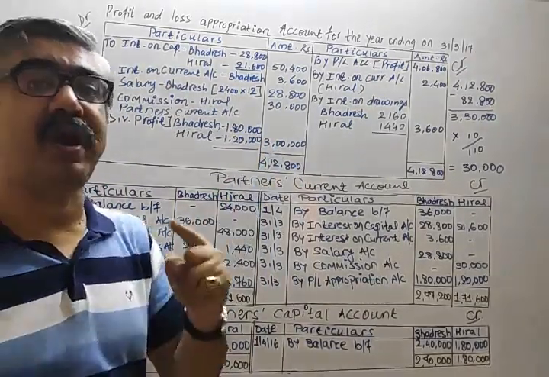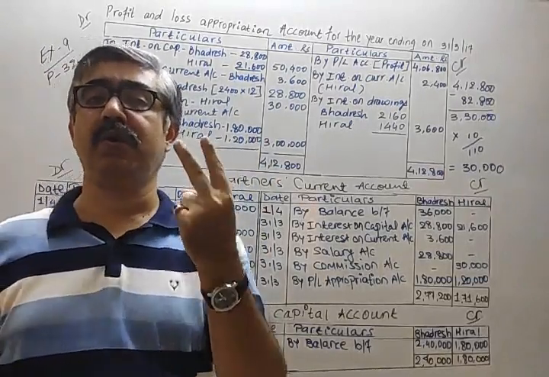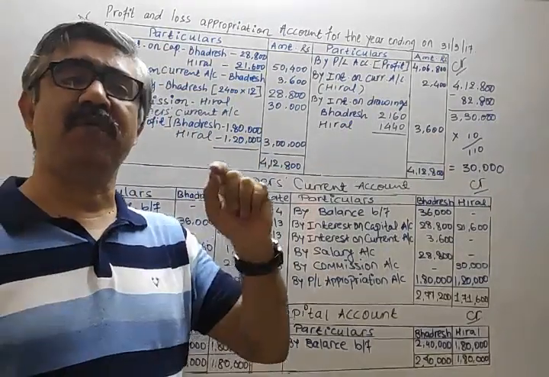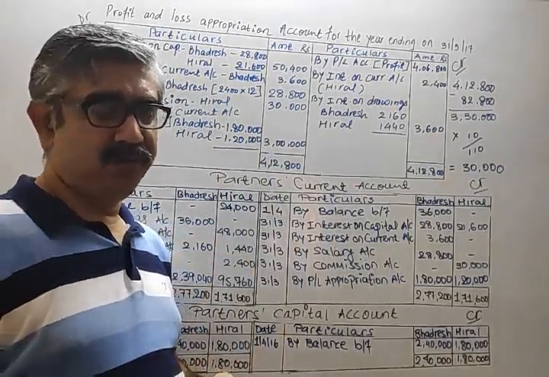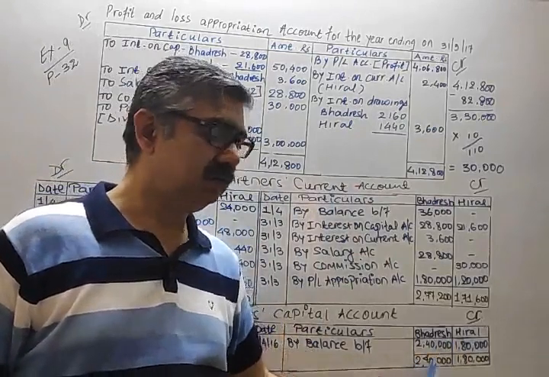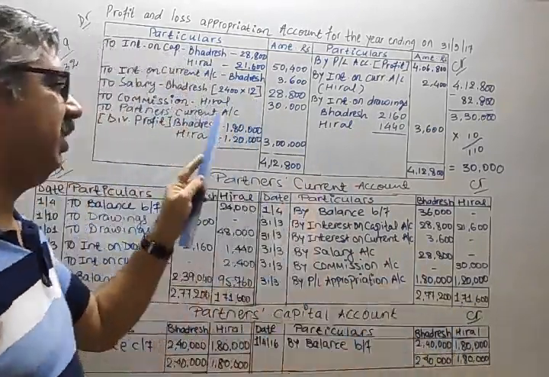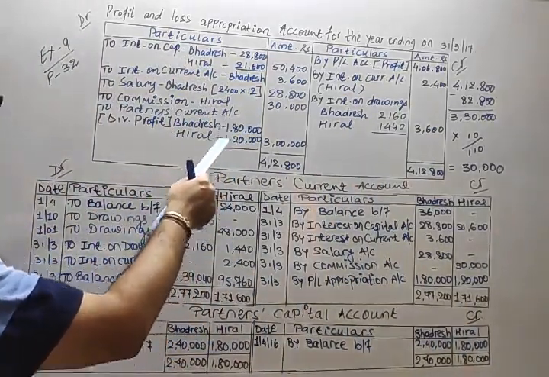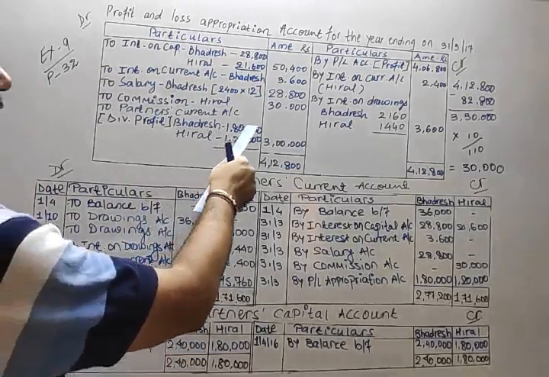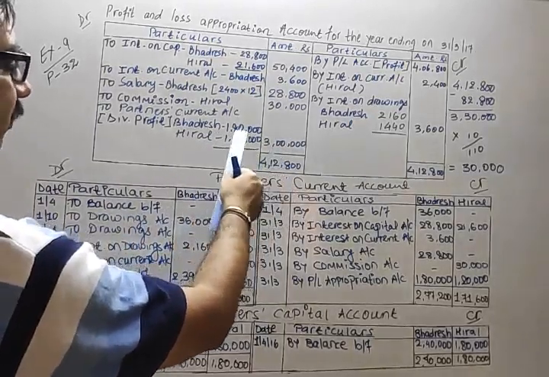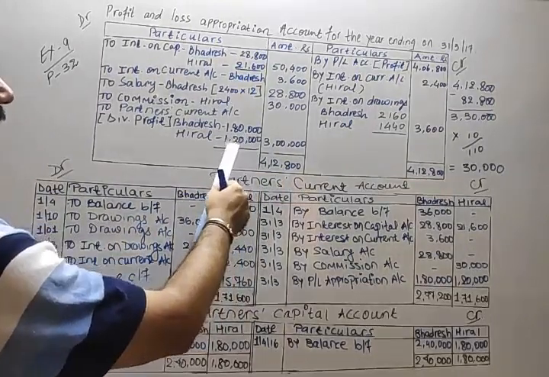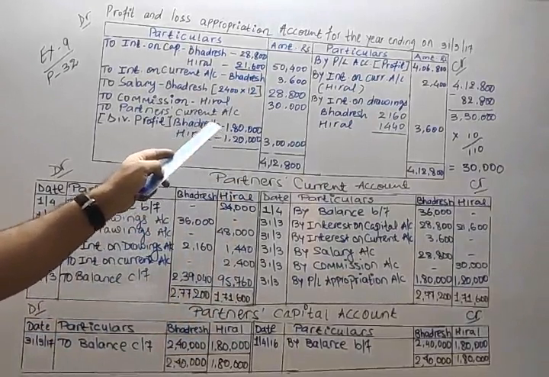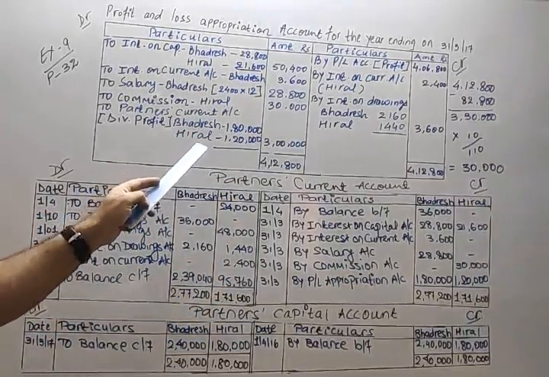P&L ratio is already given in the question. Take care, there are two ratios given in the question: one is the P&L ratio and another is the ratio for fixed capital. Fixed capital ratio we used over here. P&L ratio must be used over here. Clear? So we have to distribute in P&L ratio, that is 3:2. By distributing 3 lakh in 3:2, we get 1,80,000 and 1,20,000 for Bhadresh and Hiral respectively.